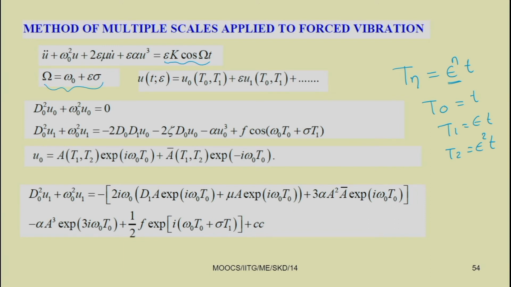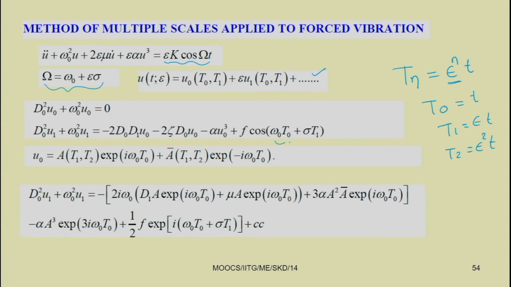Now, substituting this in the original equation and separating terms of different orders of epsilon, we get d 0 square u 0 plus omega 0 square u 0 equal to 0, and d 0 square u 1 plus omega 0 square u 1 equal to minus 2 d 0 d 1 u 0 minus 2 zeta d 0 u 0 minus alpha u 0 cube plus f cos of (omega 0 t 0 plus sigma t 1).